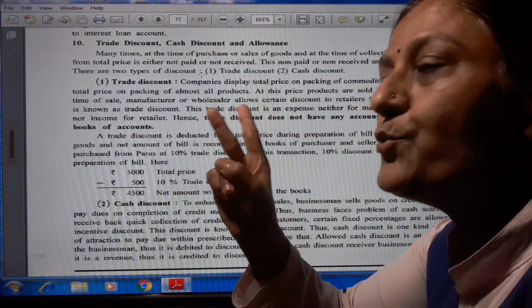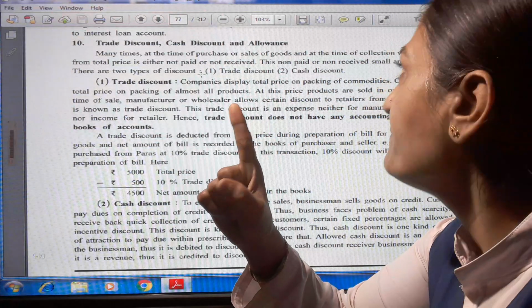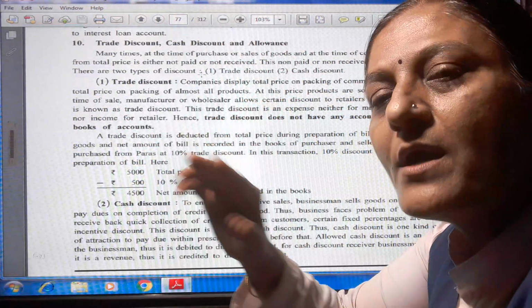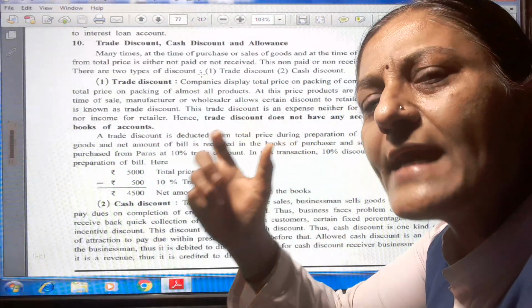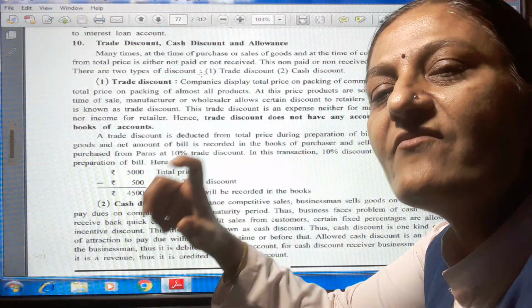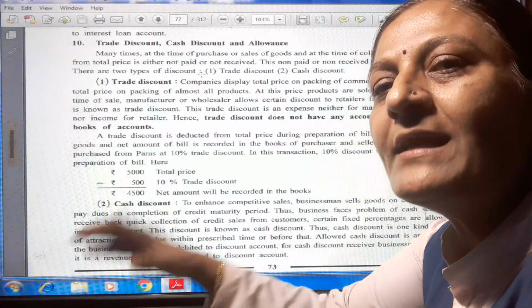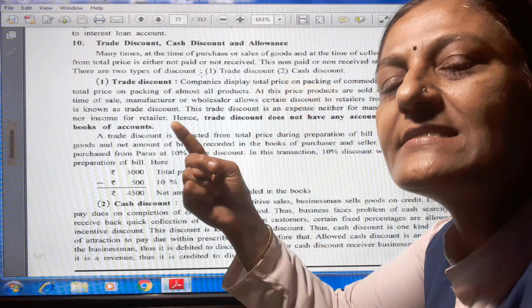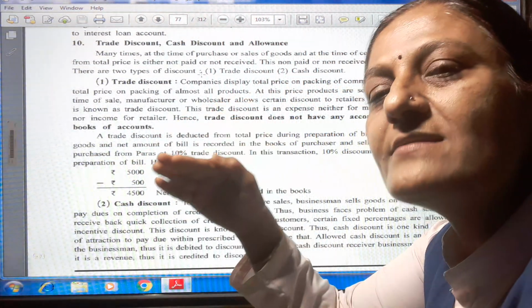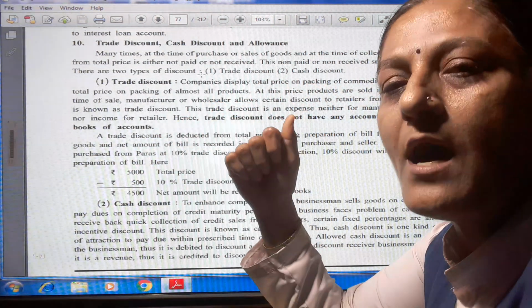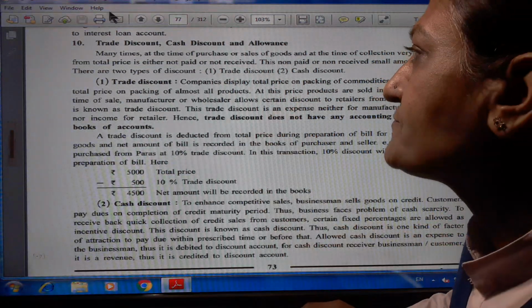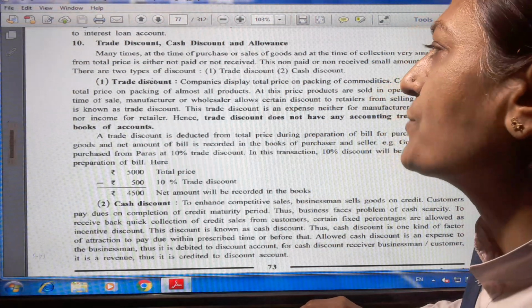But discounts are of two types. First is the trade discount and second is the cash discount. Trade discount is only calculated but not written anywhere in the books of account. But cash discount is the second type. Cash discount is there, and we have to subtract this amount from the total amount. Let us see first, trade discount.